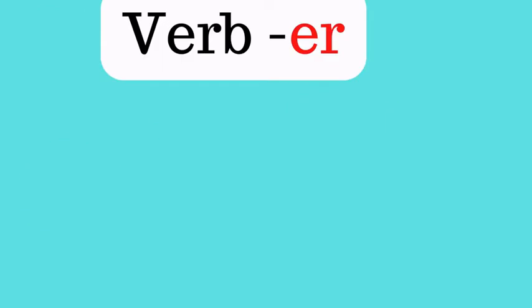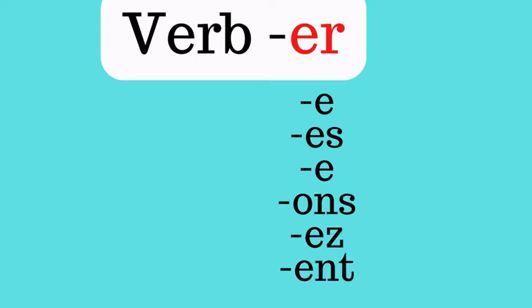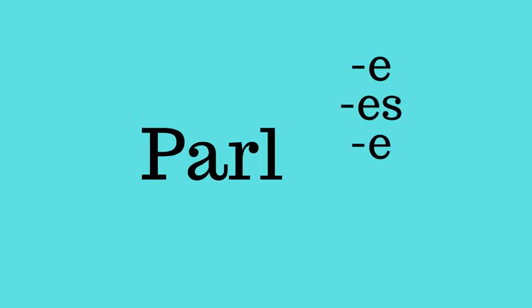How are we going to do? So, first we're going to take the verb ending with ER, and we get rid of the ER, and we're going to add the endings. See here, E, E, S, E, O, N, S, E, Z, E, N, T, right? Those are a residue of a Latin language. That's why it's always more or less the same endings, right? Okay, let's take a look at the verb parler. I get rid of the ER and then I add the endings, all right? All those endings depend on the pronouns.